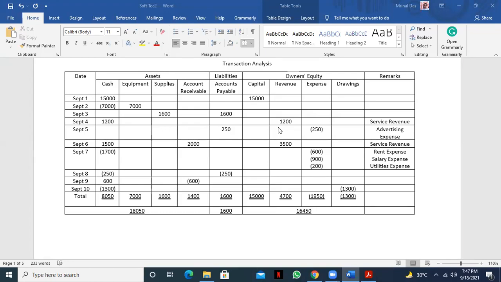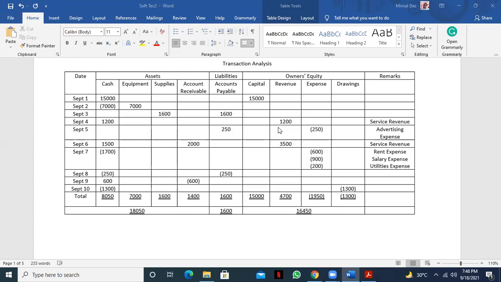For the cash flow statement, we only consider cash transactions. Also, we check another thing: any transaction that is on credit or billed right now, but after a particular period is received in cash or paid in cash, then we consider it in the cash flow statement. Is it clear? Yes, sir.